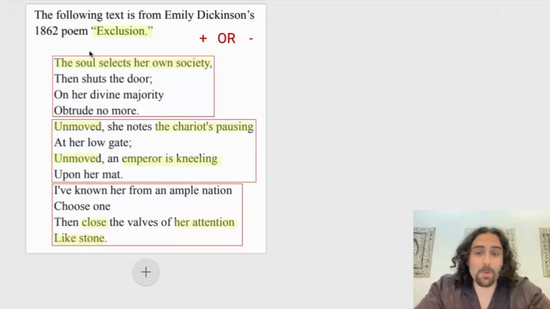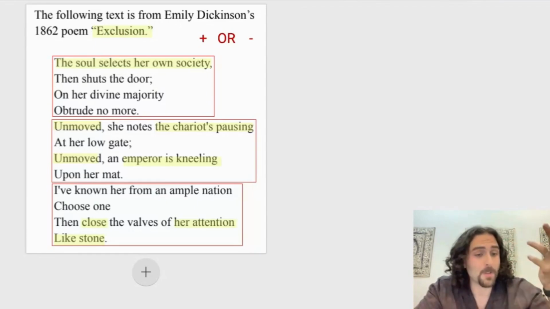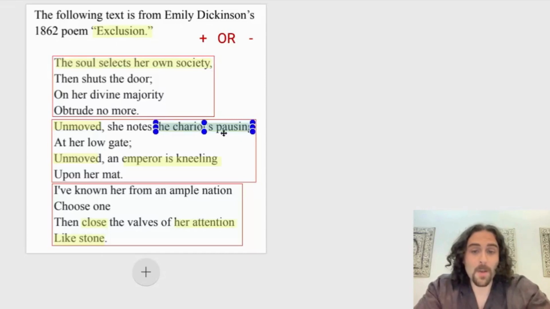To look at an example, I have a poem here that is titled Exclusion. That tells me this poem is probably going to be about solitude or loneliness. This poem isn't divided into stanzas, so I've chunked it by punctuation. I did that by looking for hard stops, like periods, because those indicate the end of a thought.